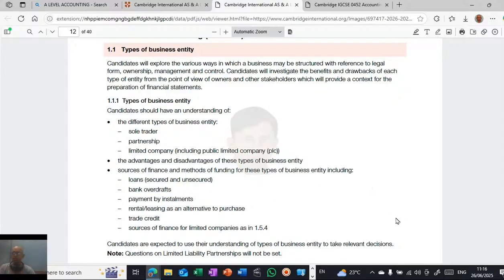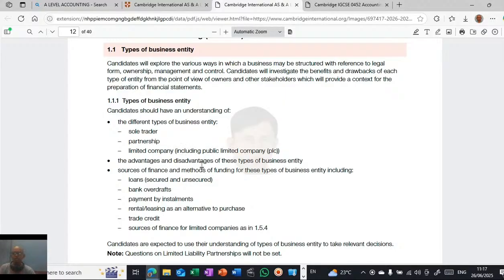In each level you will be asked questions. You need to understand the advantages and disadvantages of sole trader, partnership and limited company, and sources and methods of finance. What are the advantages and disadvantages of sole trader versus partnership, partnership versus limited company, sole trader versus limited company.